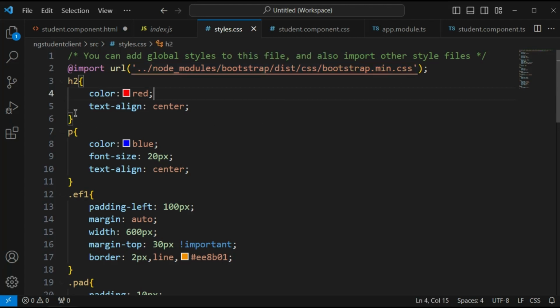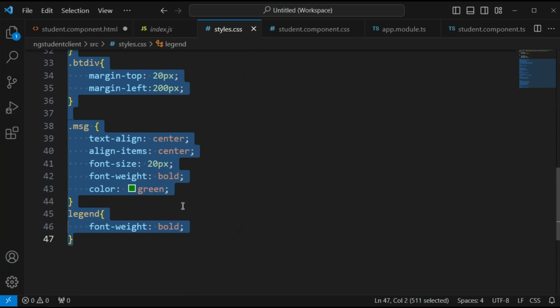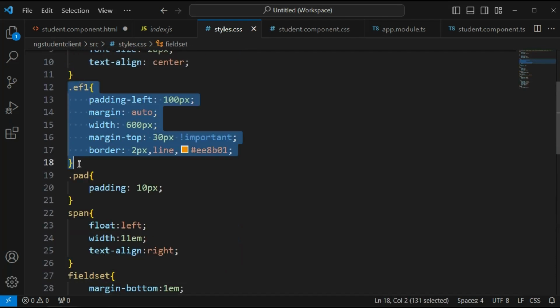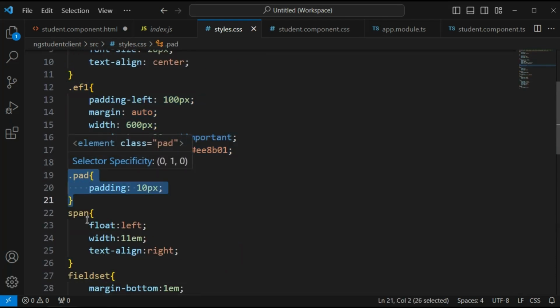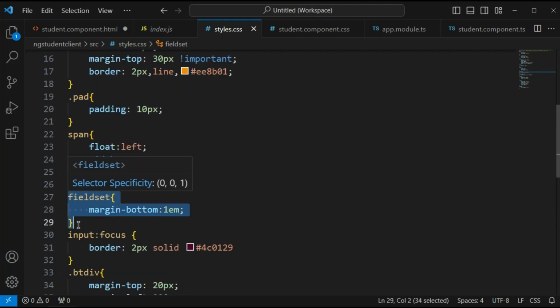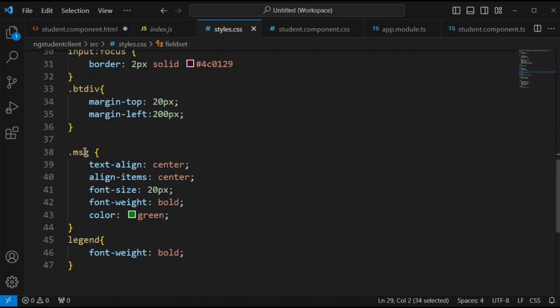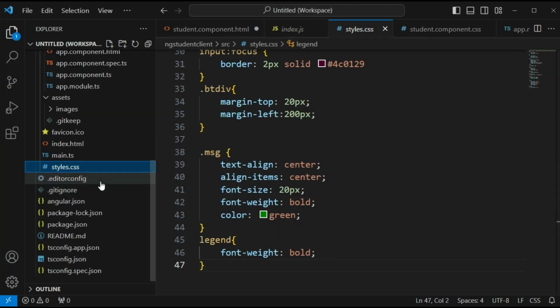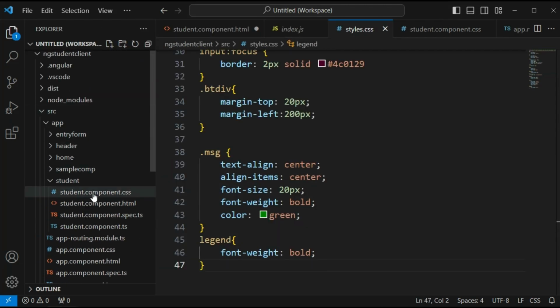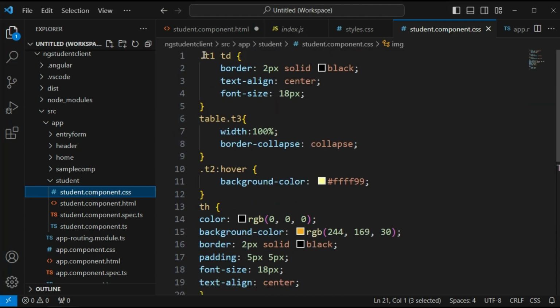After that we have this code, right? After that I have added these style classes. This is for padding, for the span element, for the fieldset, then input focus and button, for displaying the messages, and for the legend. Then inside the student.component.css file I have given some styles for the table.